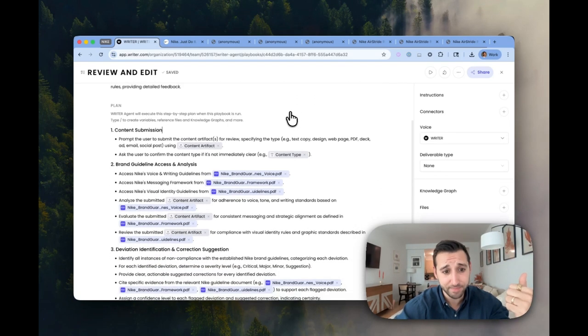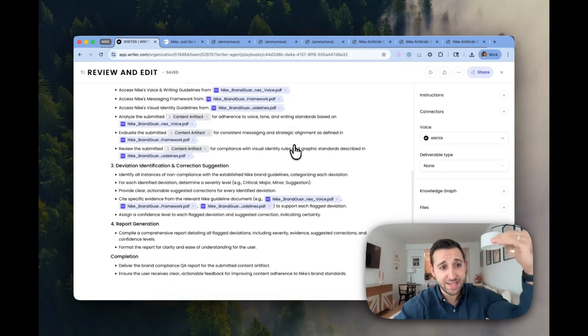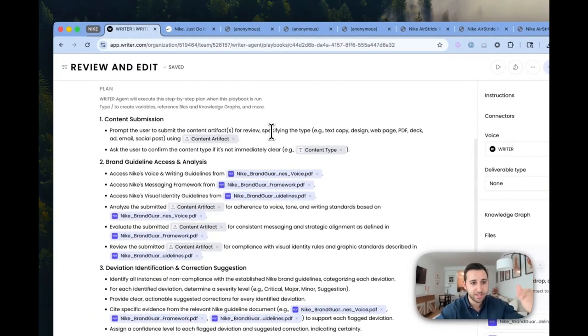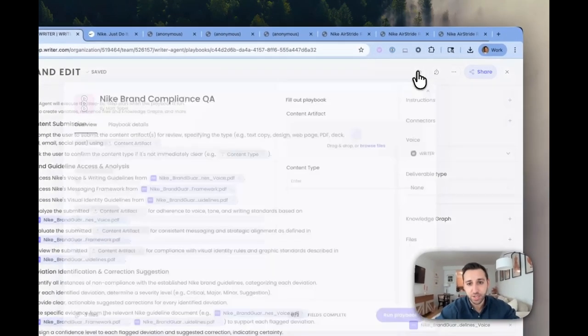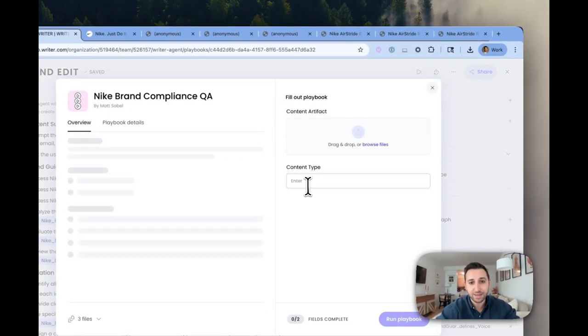This is pretty spot on. What you can see here is this is like the first draft, but everything here is editable, right? So here's an example of something that I might want to change. Ask the user to confirm the content type if it's not immediately clear. Now, right now, Writer is saying if I was to run this agent, I would need to submit the content type.